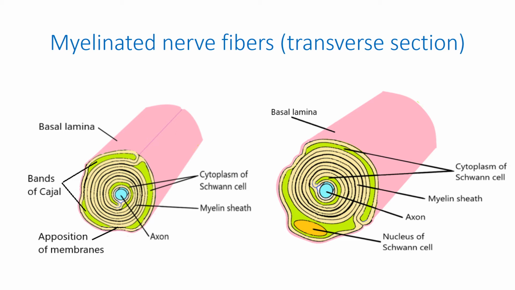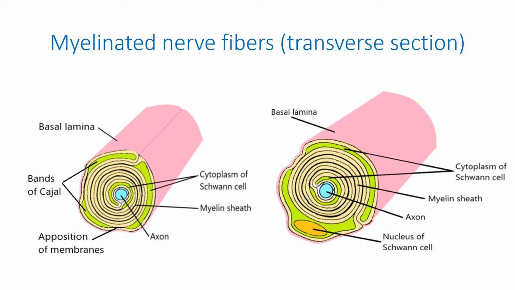Thus, the Schwann cell cytoplasm remains only in the form of narrow spaces around the formed myelin sheath, periaxonally, in the perinodal region and the so-called myelin clefts.